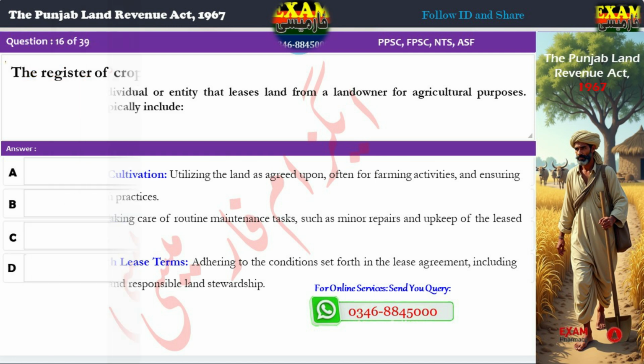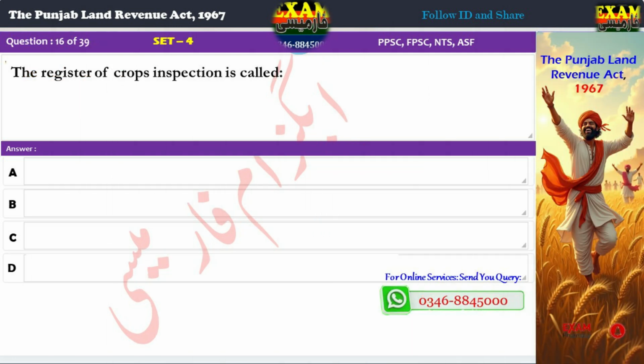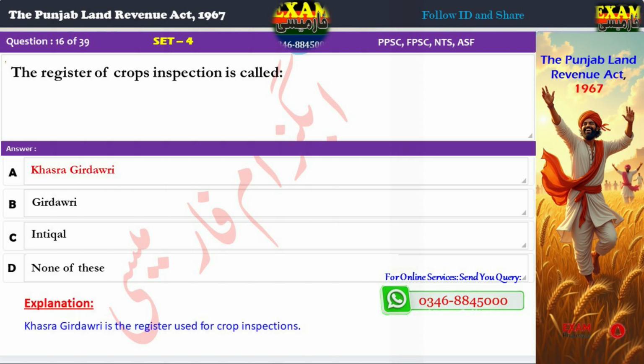land stewardship. Question 16. The Register of Crops inspection is called: A. Kasra Girdawari, B. Girdawari, C. Intikal, D. None of these. Correct answer: A. Kasra Girdawari. Explanation: Kasra Girdawari is the register used for crop inspections.